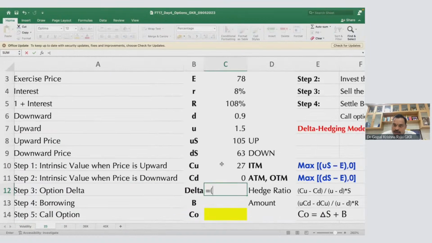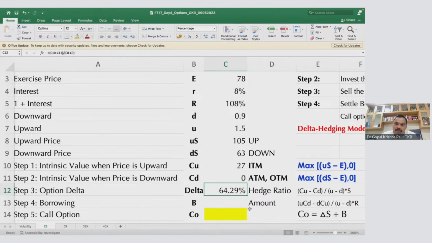So this is CU minus CD, which is 27 minus 0, divided by US minus DS. So what is that? 105 minus 63. So 27, the spread, divided by the spread of the price. So this is your hedge ratio, 64.29%. You will actually hedge. You have to keep the portfolio.